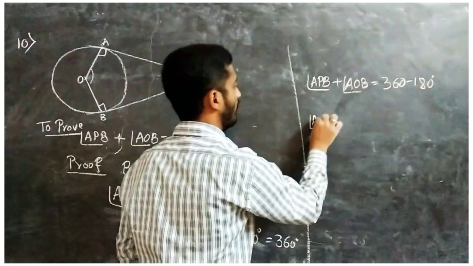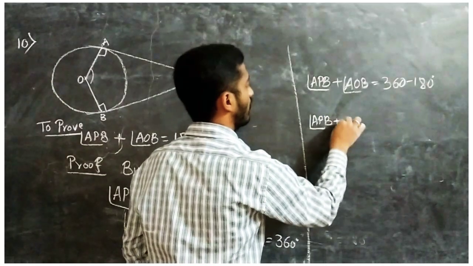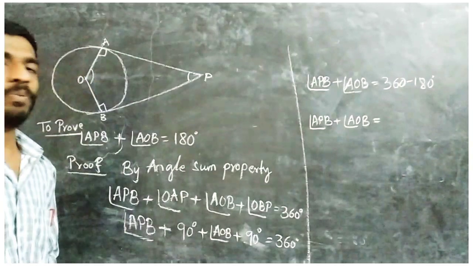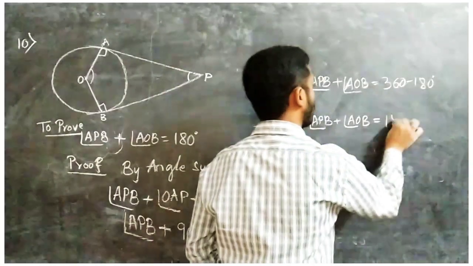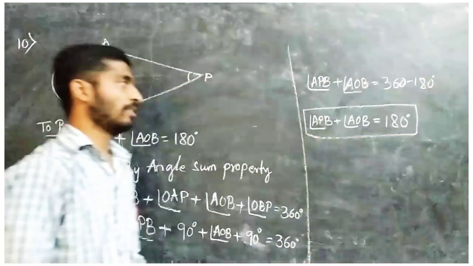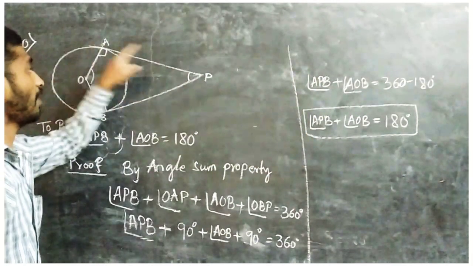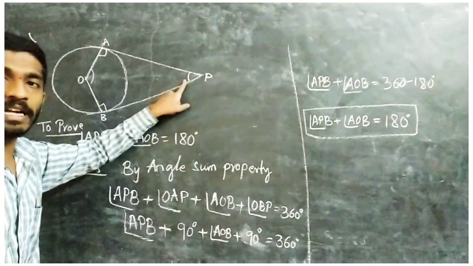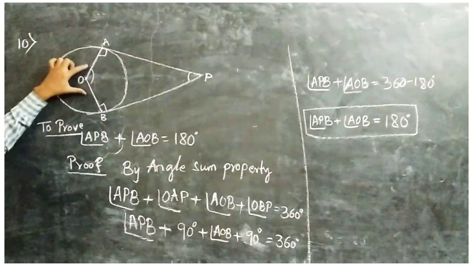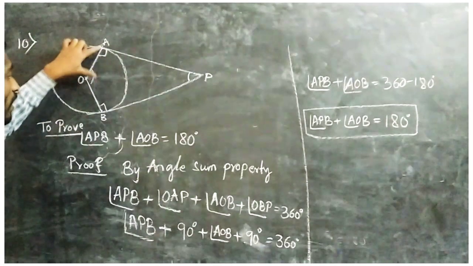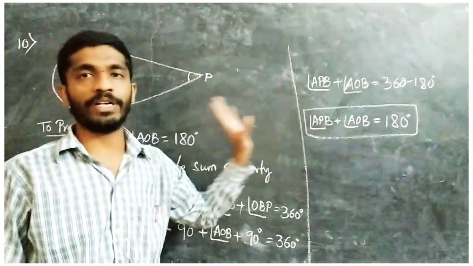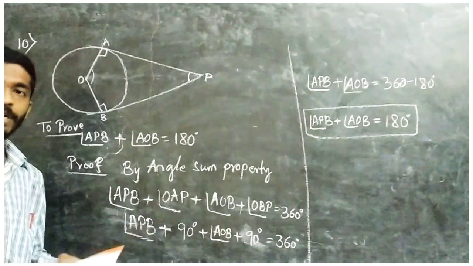Now APB plus AOB equal to 360 minus 180. Here we will get again 180 only. So this is our answer. So which are those? APB, the angle inclined by the tangents, and AOB, the angle subtended by the line joining the points of contact. So if you add these angles, you will get 180 degrees. Remaining problems are for your practice.